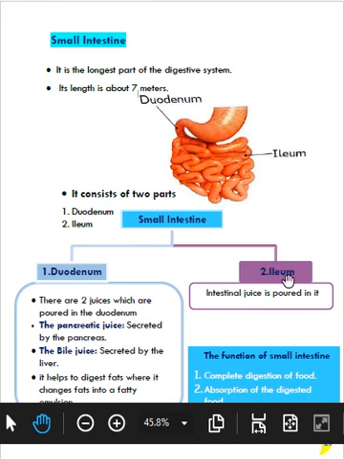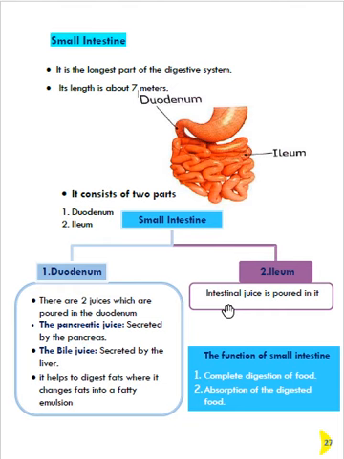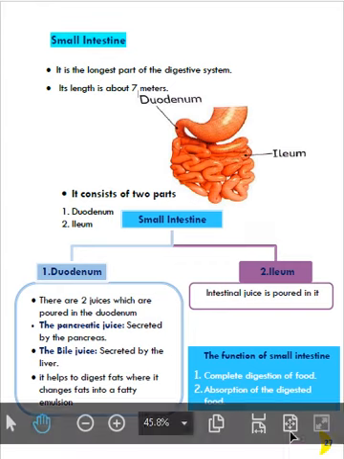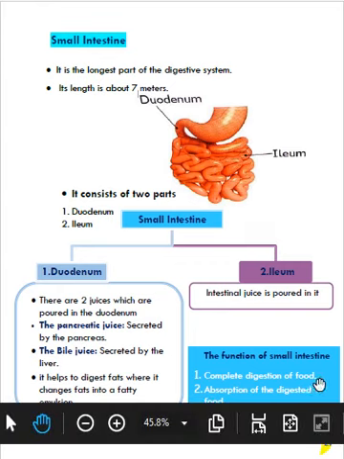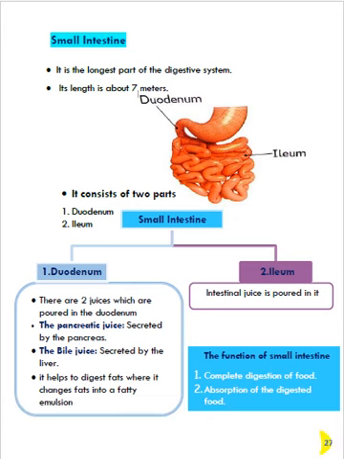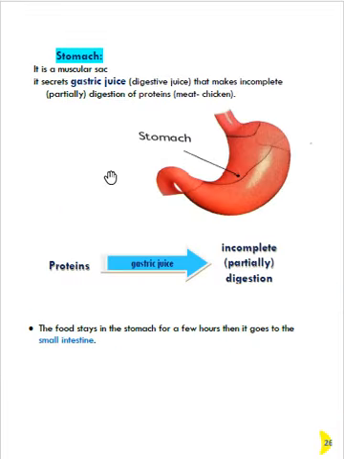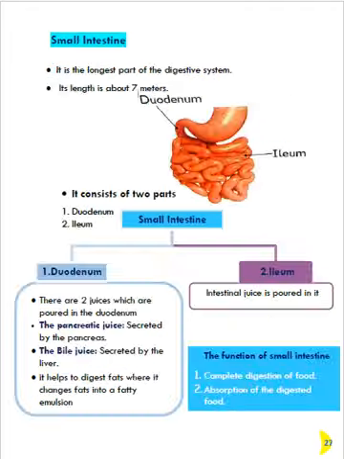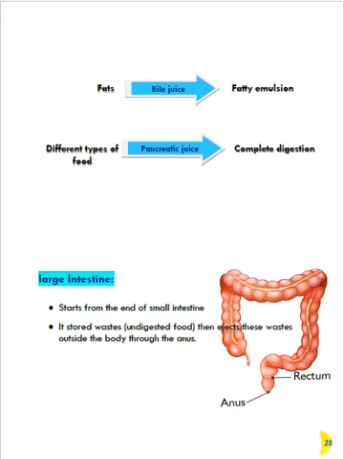The next part is the ileum. The intestinal juice is found in the ileum. It helps in digestion too. So the function of the small intestine is complete digestion of food and absorption of the digested food. The stomach has incomplete digestion, but the small intestine has complete digestion.